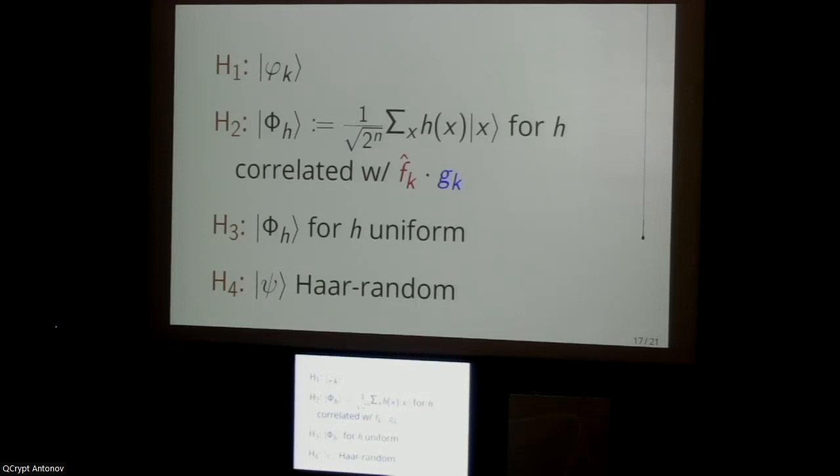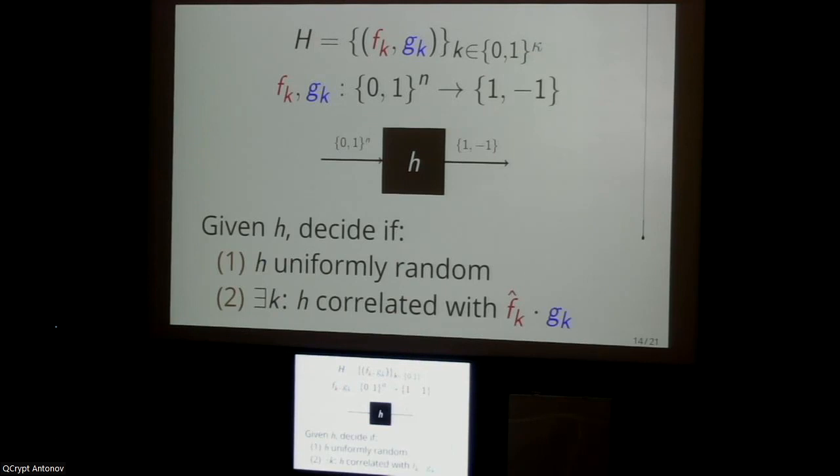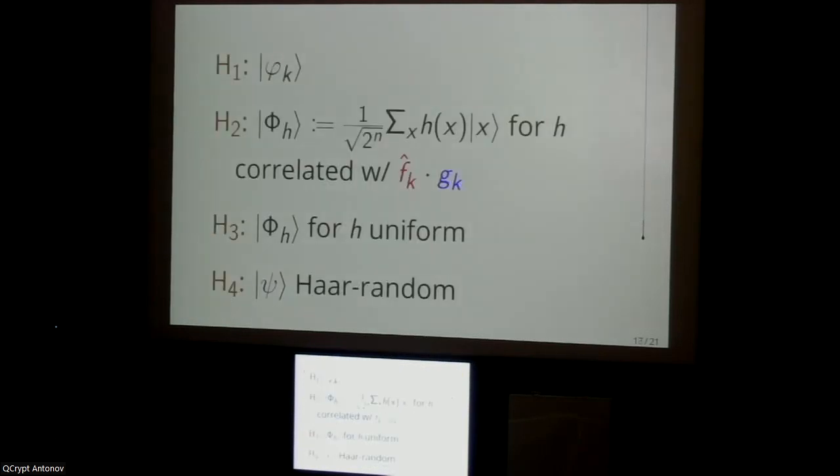Showing that hybrids 2 and 3 are indistinguishable turns out to basically be equivalent to this security property. Since we're positing that it is hard to distinguish an H that's random from an H that's correlated in this funny fashion, then certainly if you're just given a state that has H in the phases, those should also be hard to distinguish. And again, that kind of works via reduction to this OR of four relations problem.